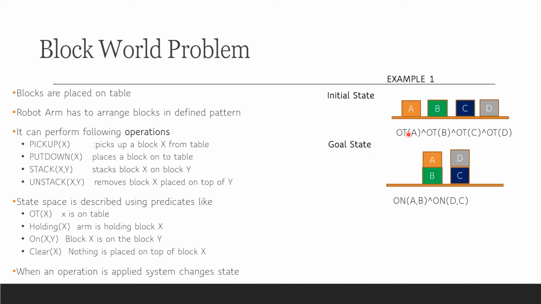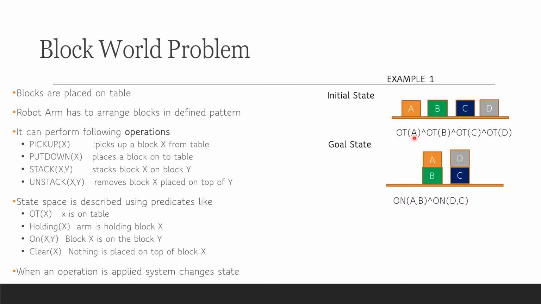For example, diagrammatically, we have four blocks which are kept on the table. This is the initial state, and we want the robot arm to arrange the blocks in this particular pattern. That means A over B and D over C. If we look at this as a total goal, then we divide this goal into two parts. One sub-goal is on AB and another sub-goal is on DC.